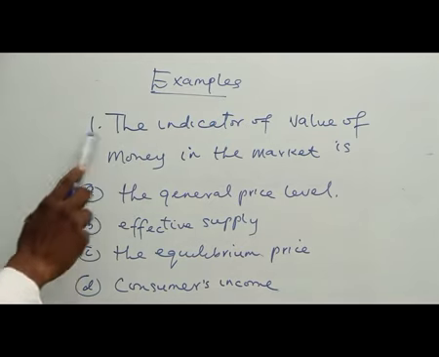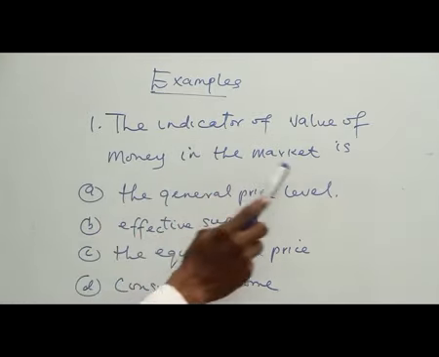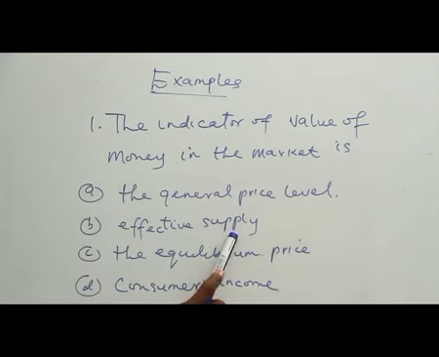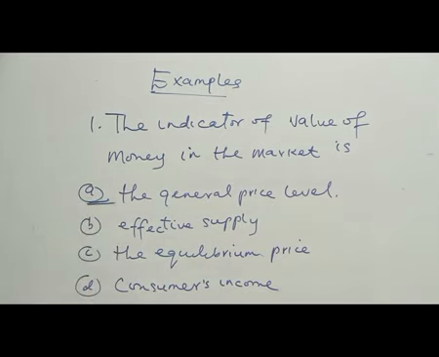Example, question 1. The indicator of value of money in the market is: A, the general price level; B, effective supply; C, the equilibrium price; D, consumer income. The right answer is A, the general price level.